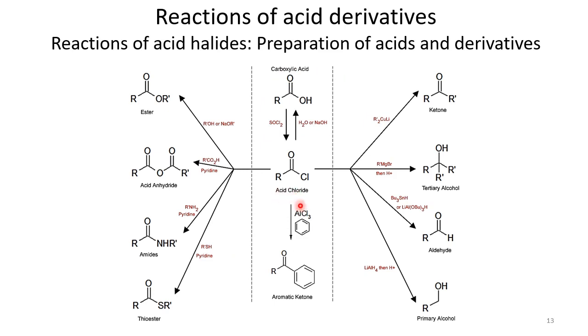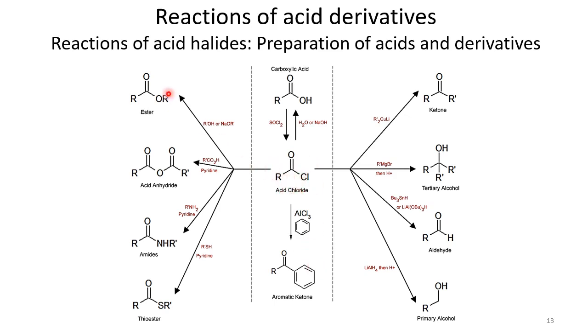There is another interesting reaction of these acid chlorides: when they are used with aluminium trichloride, we can do a Friedel-Crafts acylation. It means that this acyl group can be placed as a substituent on an aromatic ring. This is a very important reaction used to synthesize aromatic ketones.